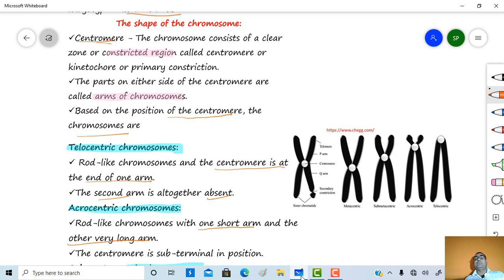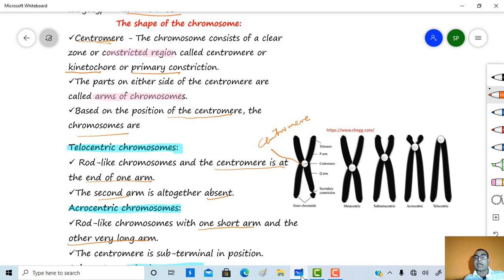A chromosome consists of a clear zone or a constricted region. This constricted region is called a centromere. This centromere is also called a kinetochore or a primary constriction.